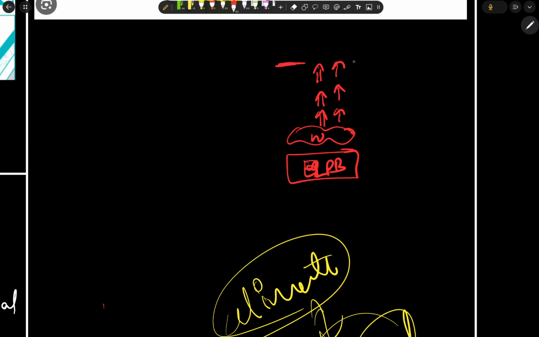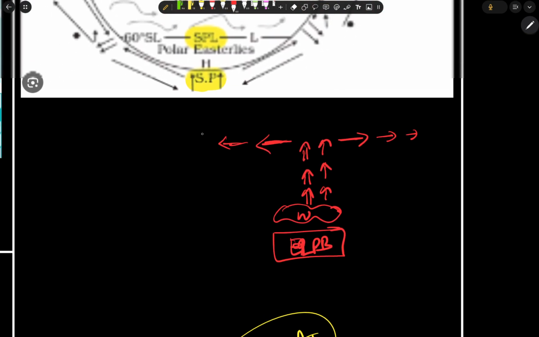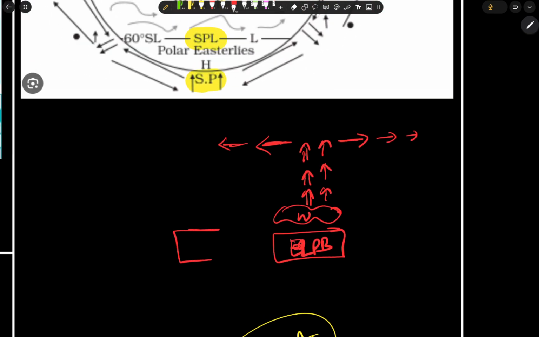The air mass moves up and starts moving in this direction, and at some zone, the subtropical high pressure belt, at the high pressure region, the air mass will start sinking.